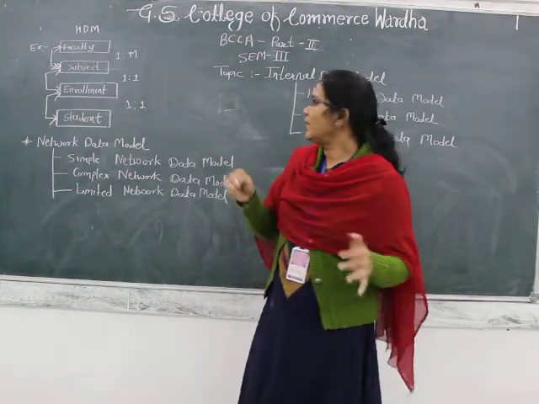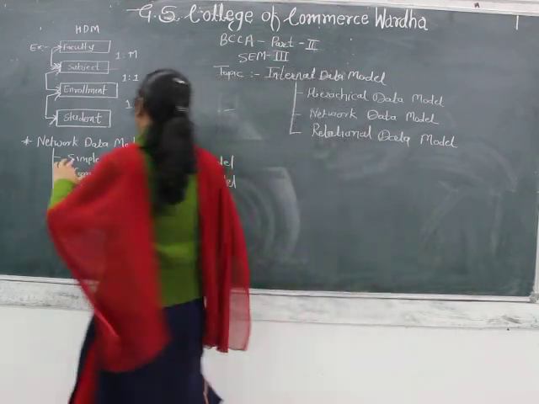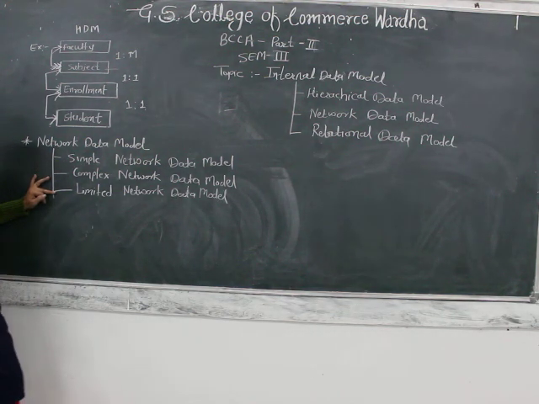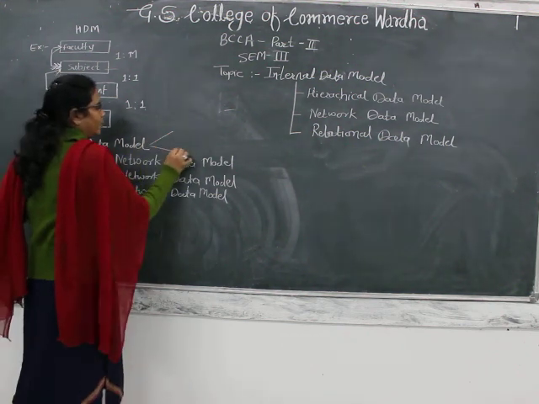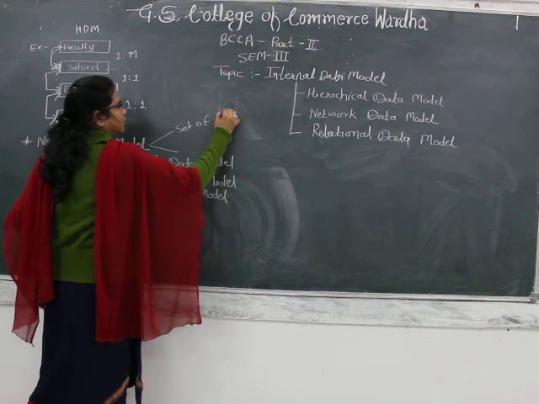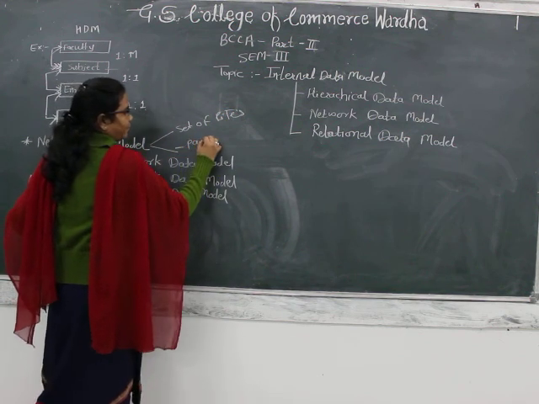Okay, so the network model again has a classification: simple network data model, complex network data model and limited network data model. So basically in a network data model you have to have a set of files and its pair association.